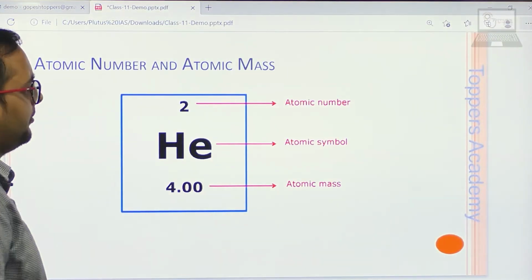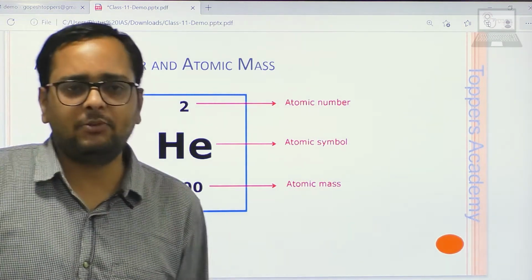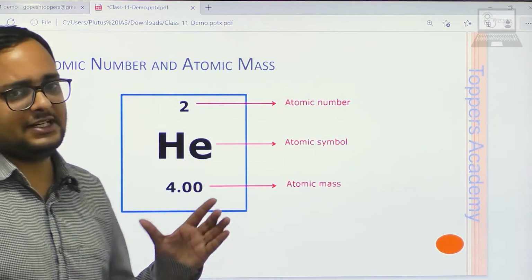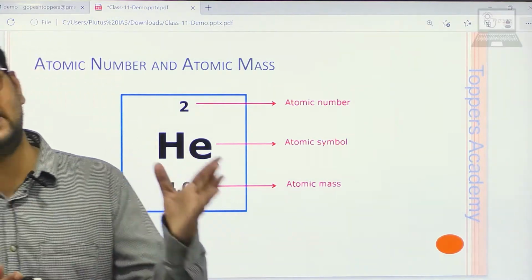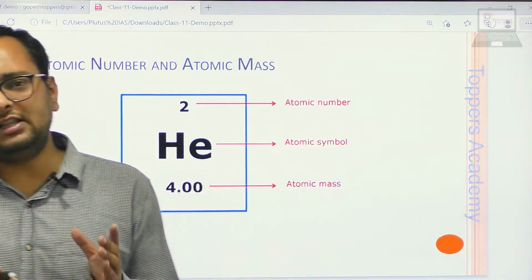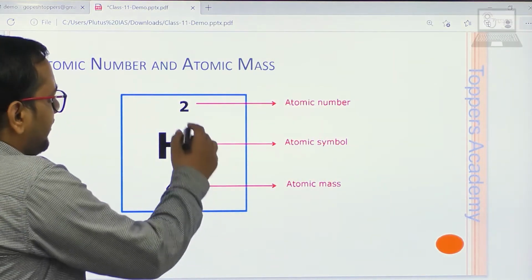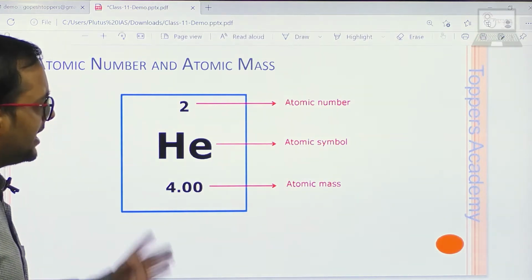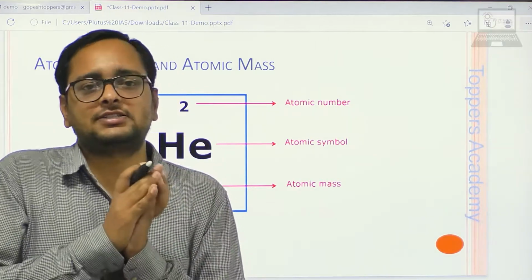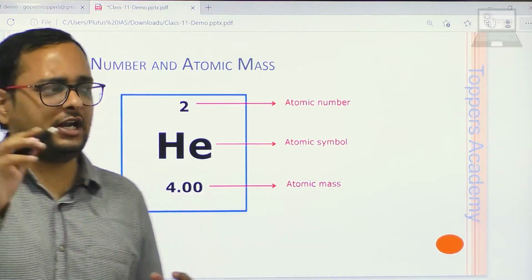So, atomic number and atomic mass representation. In the periodic table, you study what the atomic number is and what the atomic mass is. First we write the symbol of the atom. Every atom has a different symbol, like hydrogen has H, phosphorus has P, sodium has Na, potassium has K. All these things you need to learn from the periodic table, how it is represented. Here we have given the atomic number and atomic mass. Atomic mass, as I told you, is the number of protons and number of neutrons, which is centralized towards the nucleus, and electrons revolve around the nucleus.